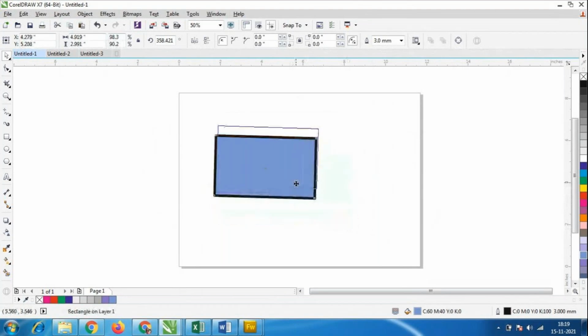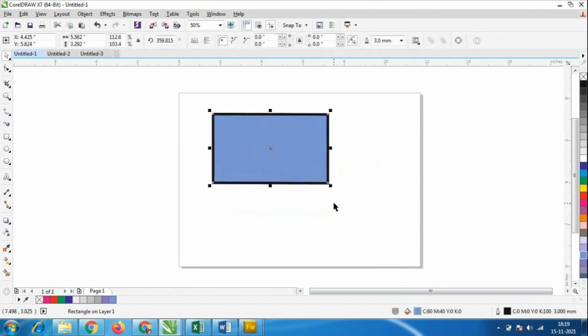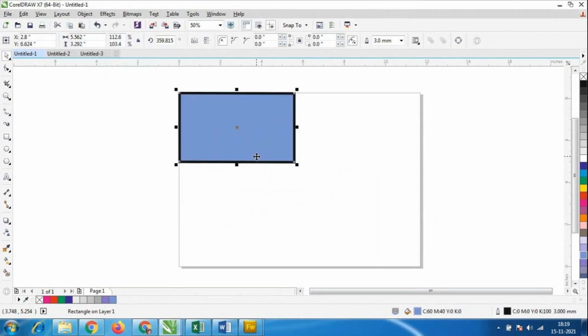Okay, always when we are making a design in Corel Draw, every box should come in a particular measurement. So we always have to do the measurement. The box which is 4 by 3 means 4 by 3 only. According to that only, we have to take the measurement of each and everything. Like that only we have to make the designs.